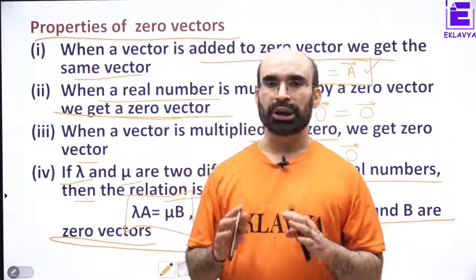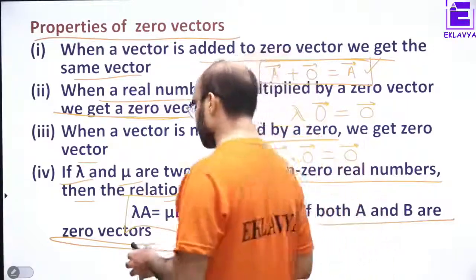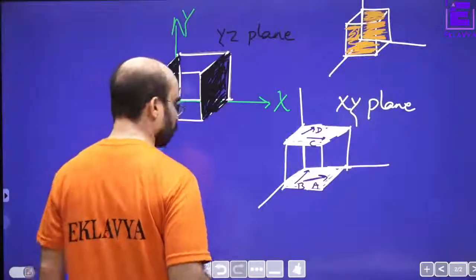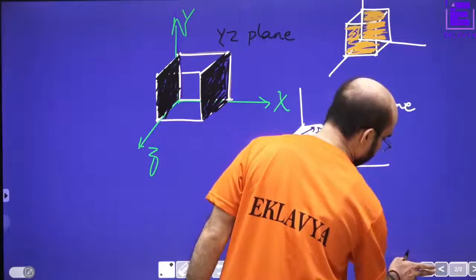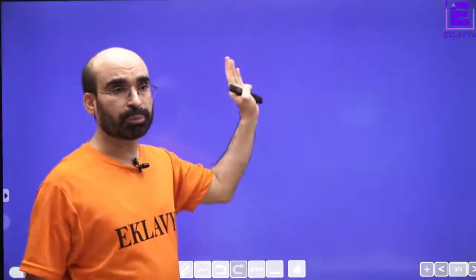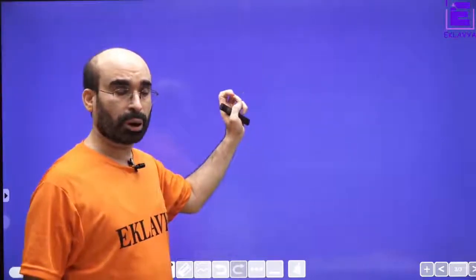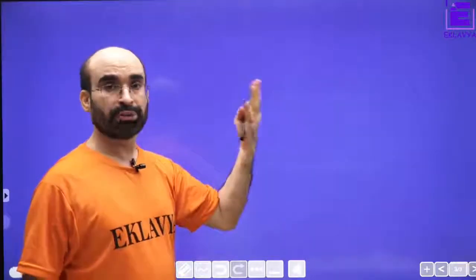In today's session, we will do a couple of questions, and then in the next session, we will talk about addition of vectors. Right now we will talk about how to find the unit vector.